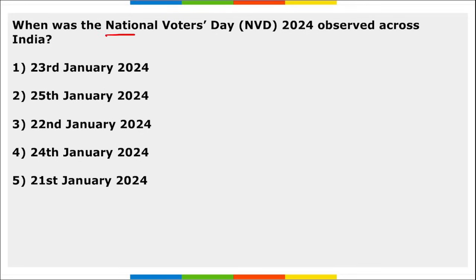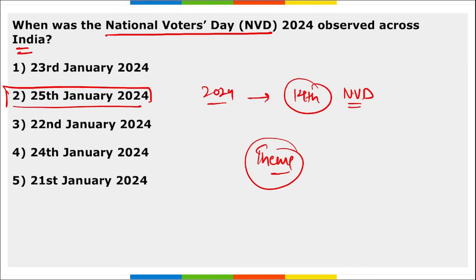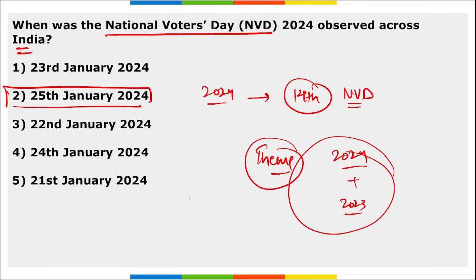Next, when was National Voters Day 2024 observed across India? It is on 25th of January. Every year we observe National Voters Day, and in 2024 it was the 14th edition. Correct? And remember, the theme for this National Voters Day is "Nothing like voting, I vote for sure." I repeat, nothing like voting, I vote for sure. This is the theme for 2024 as well as it was the theme for 2023. Next thing, remember, the Election Commission of India appointed national icons. Two national icons were appointed, Sachin Tendulkar and Rajkummar Rao.